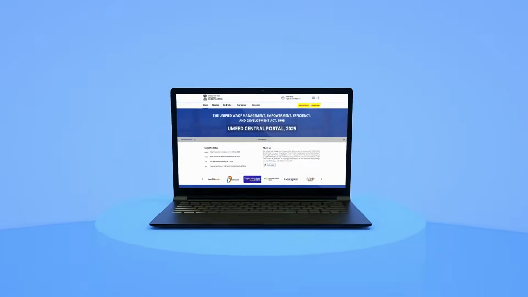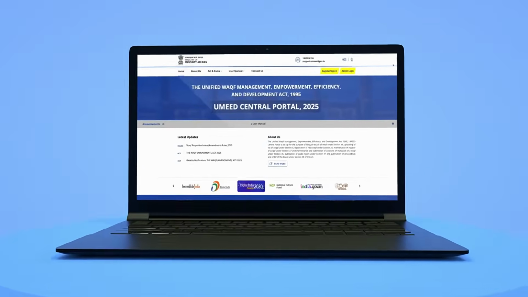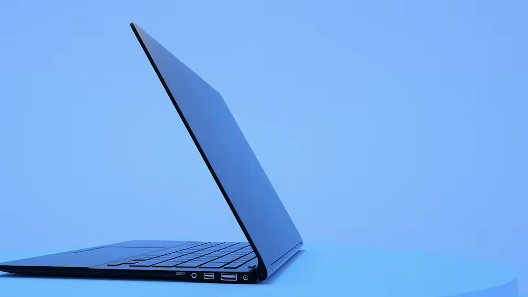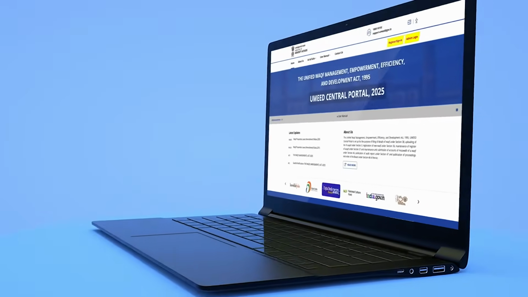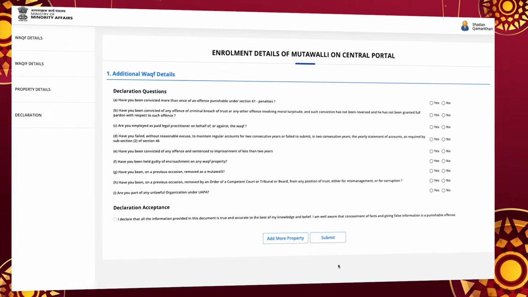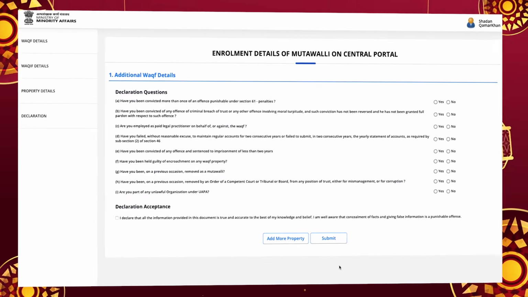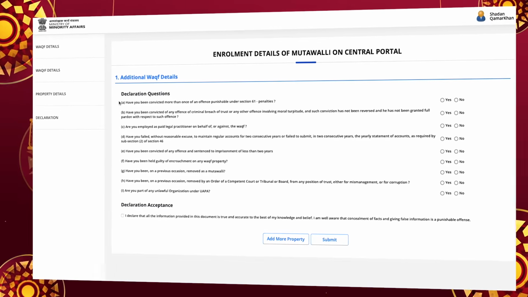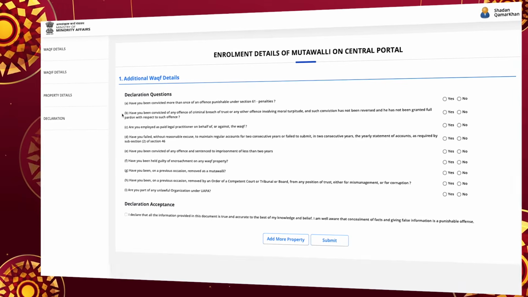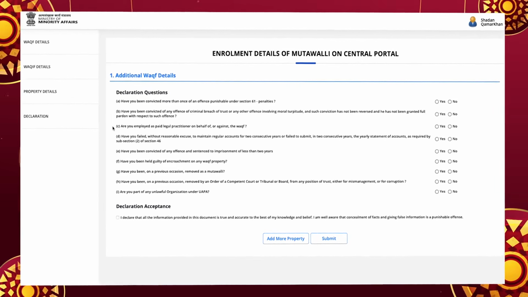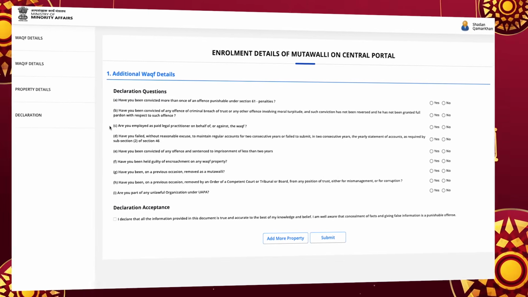Welcome to the Central Waqf UMEED Portal, which empowers users by offering a centralized digital platform to manage Waqf property data. After successfully enrolling details of Waqf properties, we are at the last step of declaration. Here are some additional Waqf details to declare. Please note, you have to select either yes or no option for the following questions.